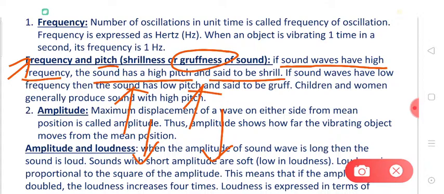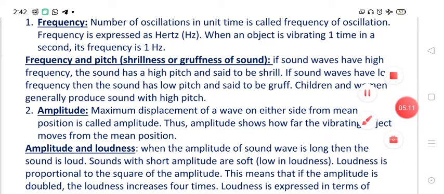Now let's talk about amplitude. What is amplitude? The maximum displacement of a wave on either side from the mean position is called amplitude. Thus, amplitude shows how far a vibrating object moves from a mean position.